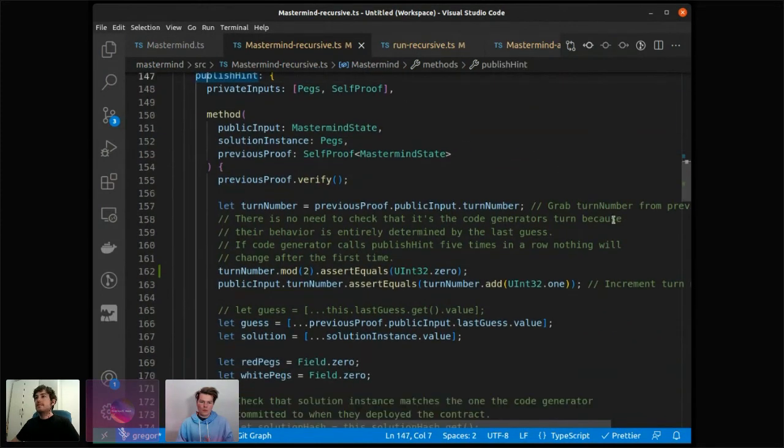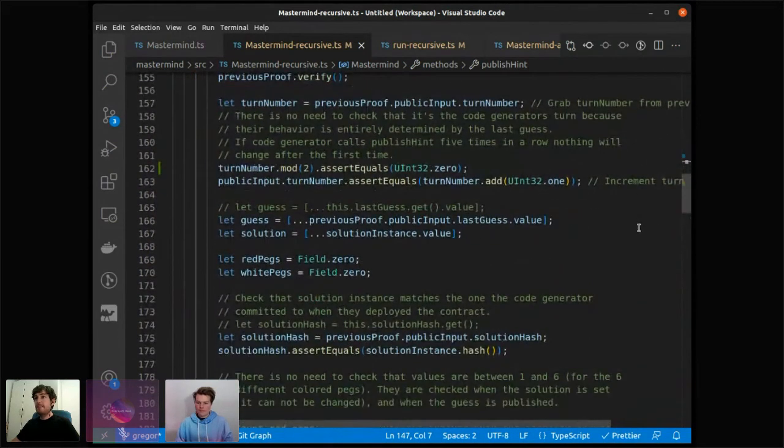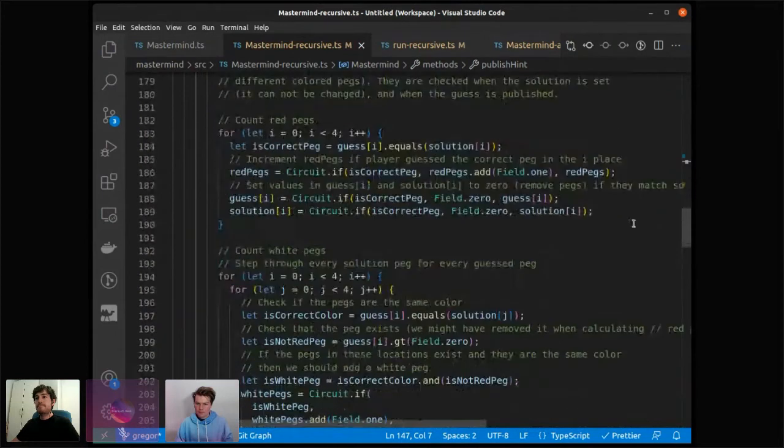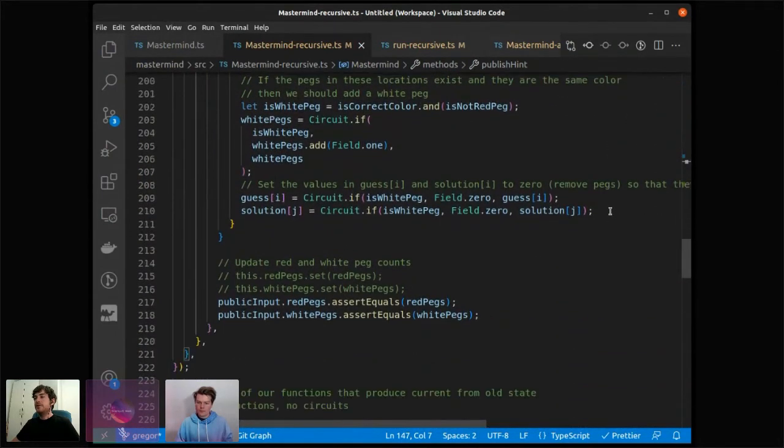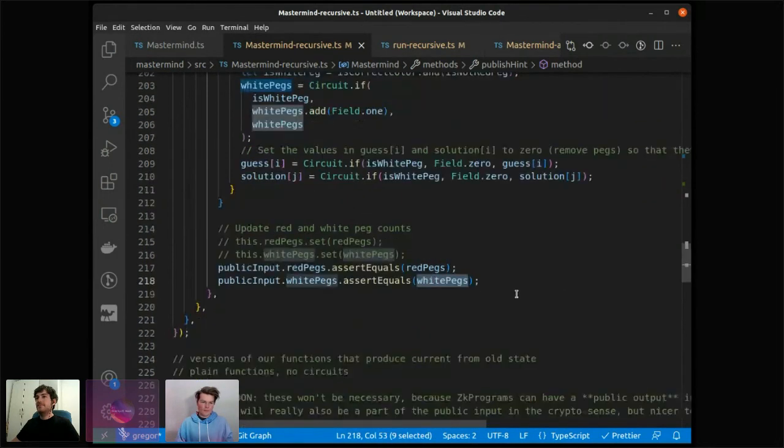Publish hint. I don't think there's that much to say here. It's just the same patterns again. So for instance, if we publish a hint, we modify red and white packs. And to modify them, we look at the public input and check that these are really the new red and white packs that we computed here.